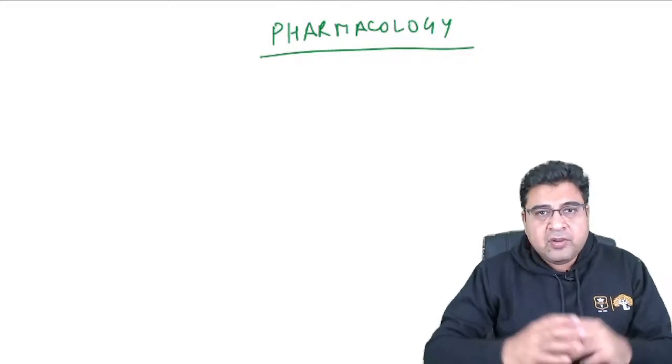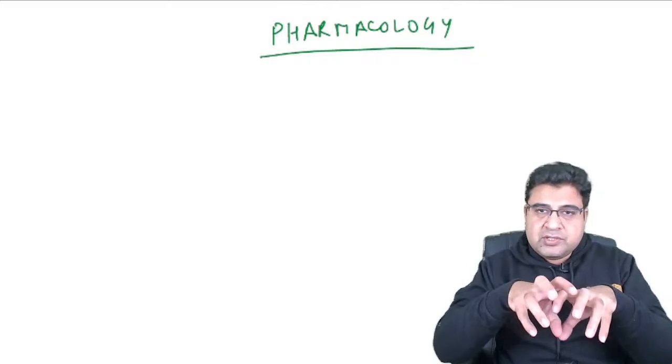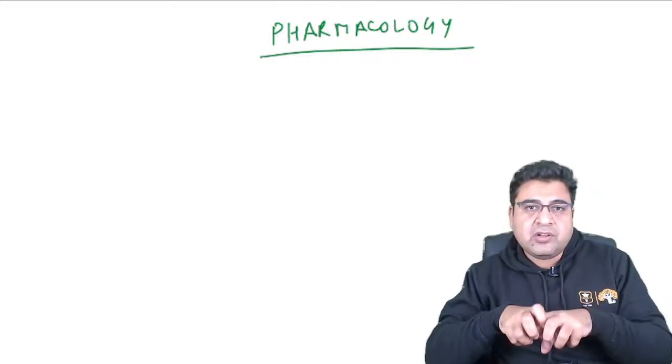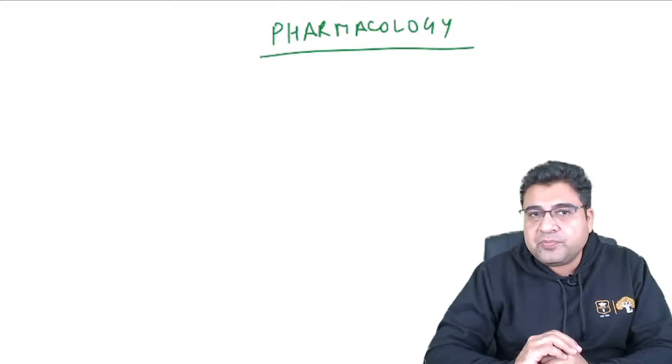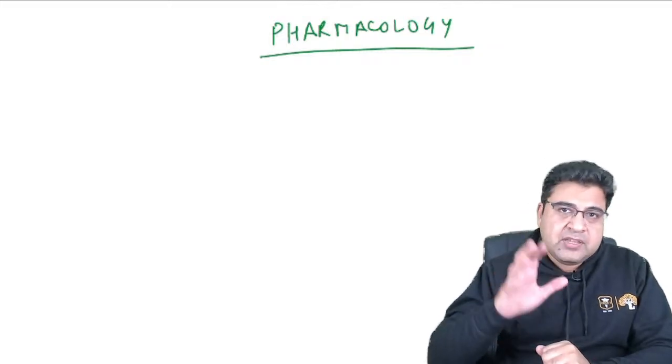At the end of the day, everybody has so much material, but out of that material, what things you have to capture and read is more important to know. So guys, the paper was typically based on the important topics.